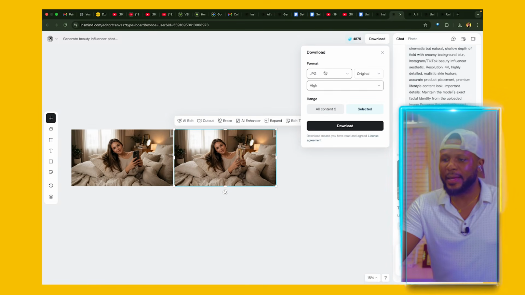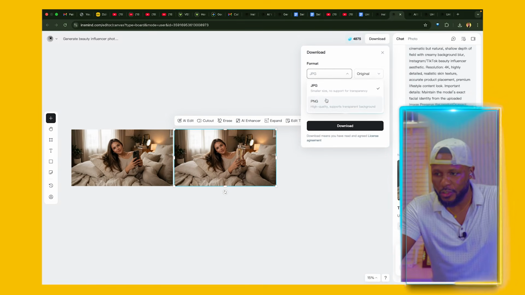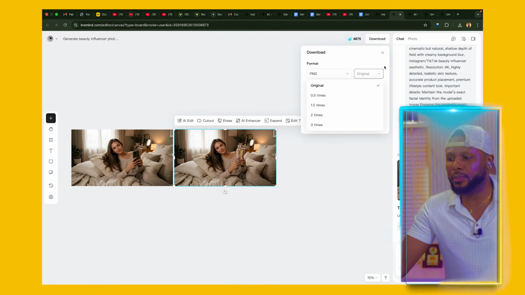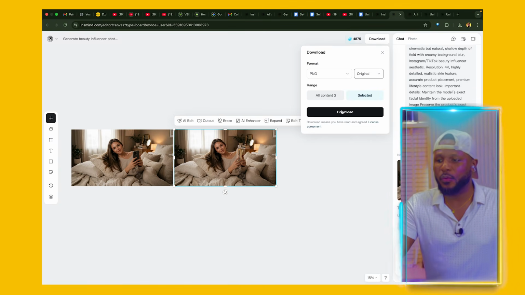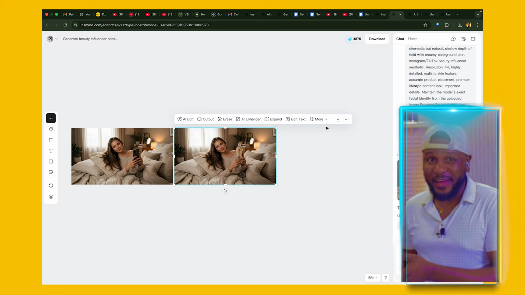And again, we're going to select PNG. Make sure you select original, leave it here, and then the next thing you want to do is click on download to download it straight to your device. So now that we have it saved to our device, we're going to move to the final stage, which is generating the video itself. And this is where it gets interesting.